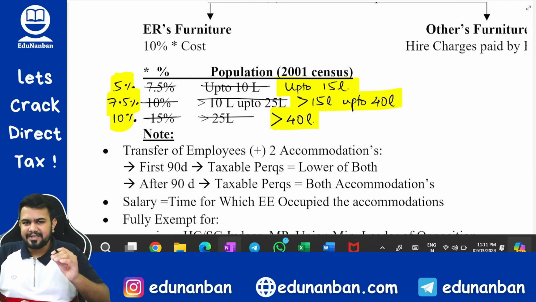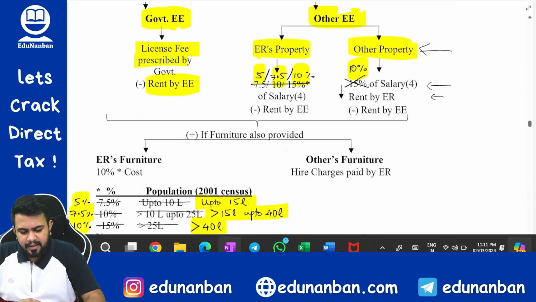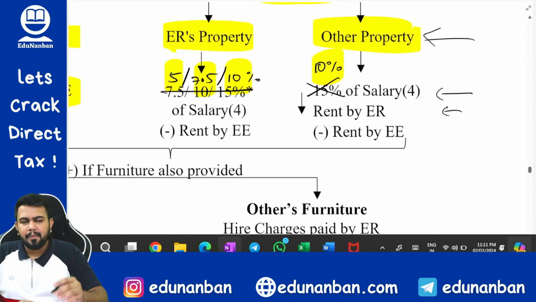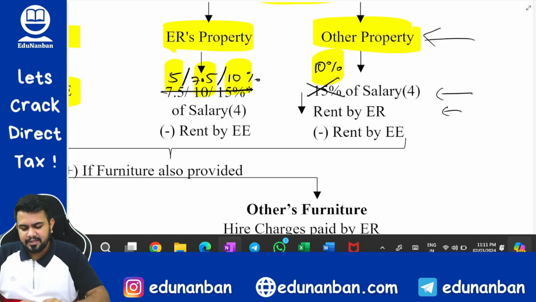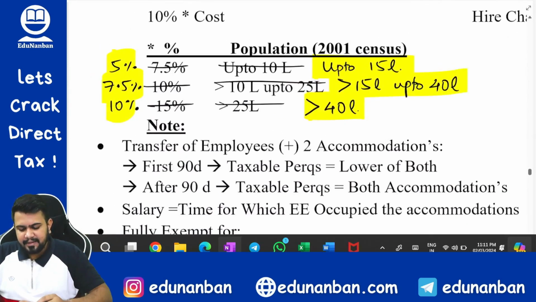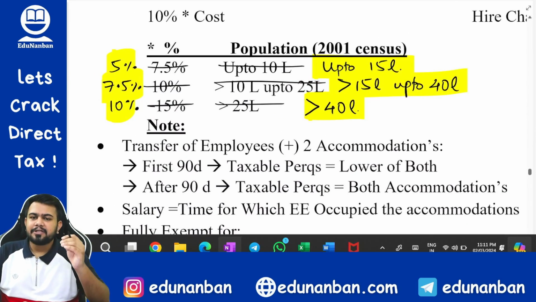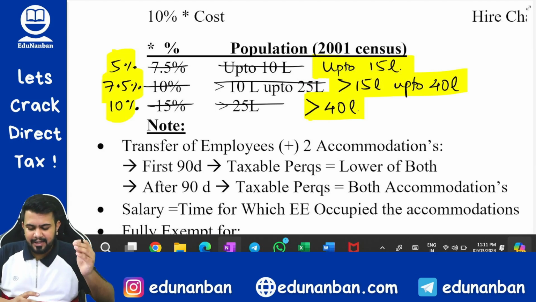So in your notes itself, please make this change. What change are you going to make? Number 1, in case of other property, the limit is now 10% instead of 15%, and in case of employer's own property, 5% for population up to 15 lakhs, 7.5% more than 15 lakhs up to 40 lakhs, and 10% for more than 40 lakhs.